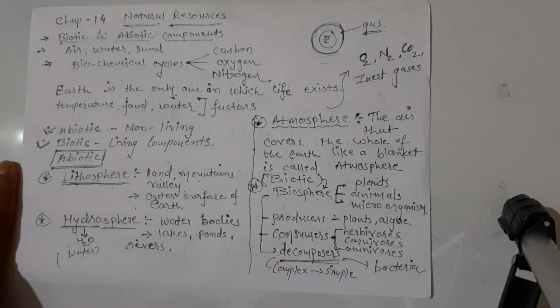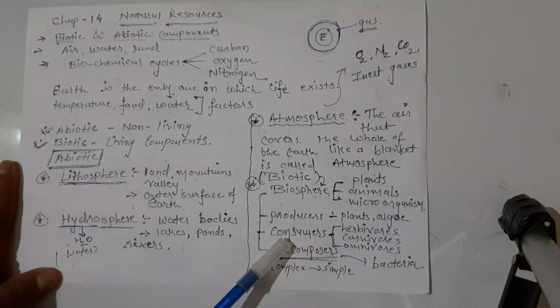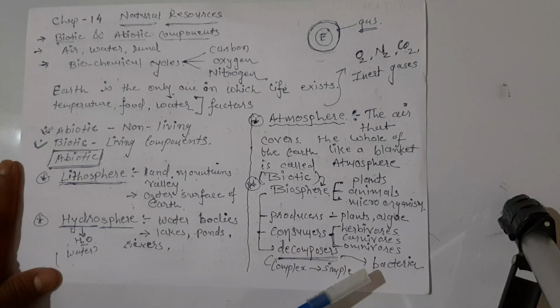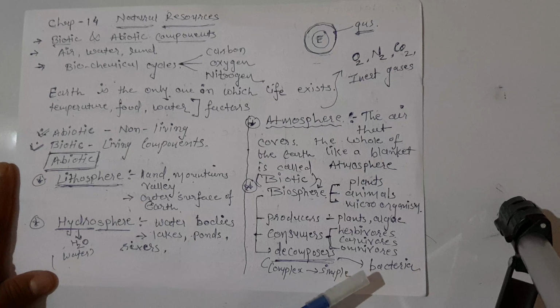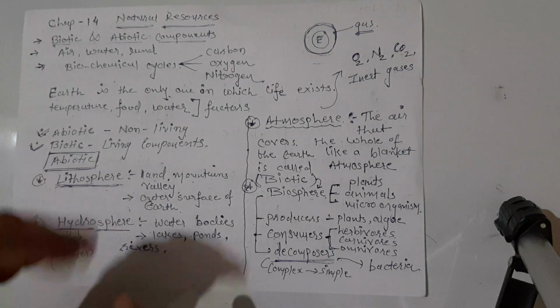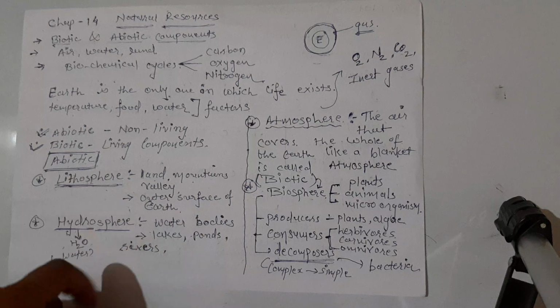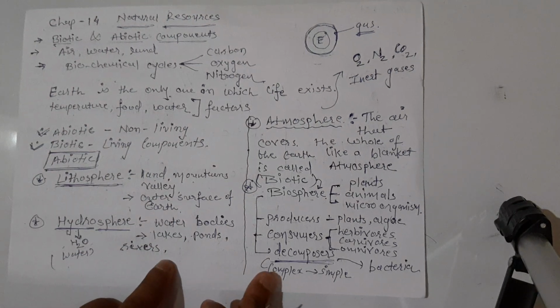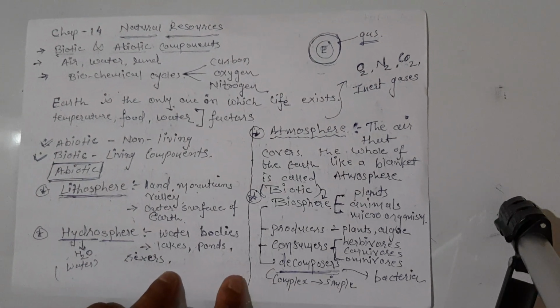Now what do we mean by decomposers? Decomposers means in that we will have different types of bacteria. We know that due to this bacteria, if any dead or decayed organisms are there, they will get decomposed, they will break down, and convert from complex compound to simple compound.